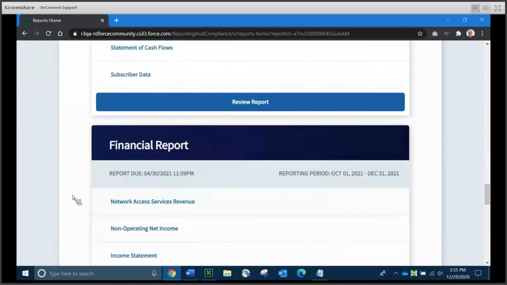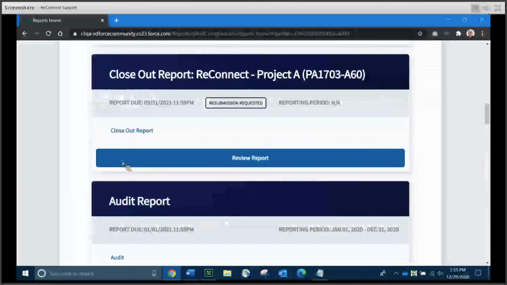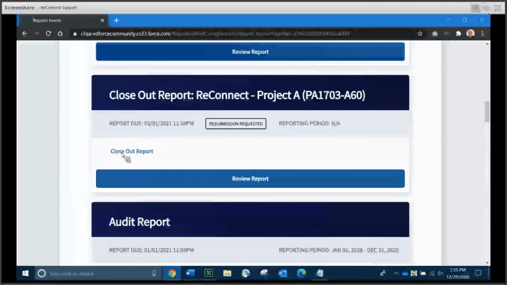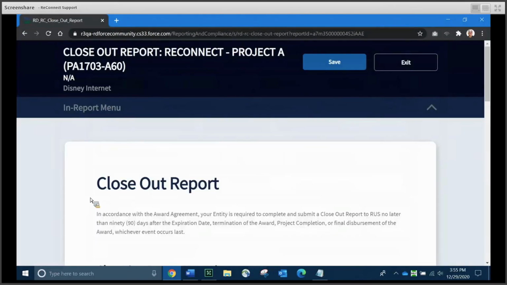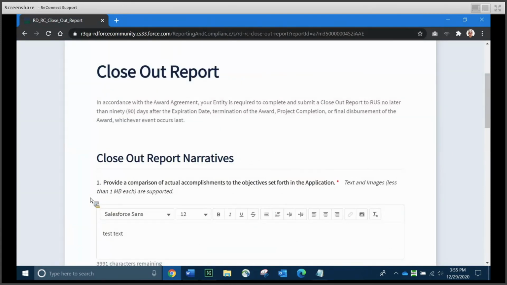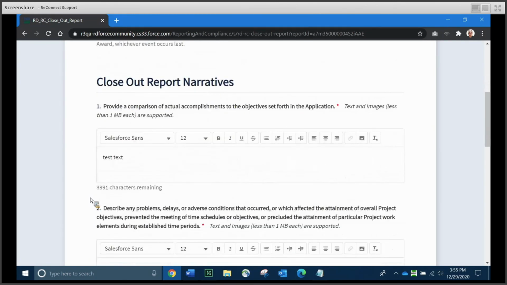And then we are going to pick up the last report, which is the closeout report. If you bear with me for a moment till I find my closeout report. Here we go. And again, you're going to file this report 90 days after your project is completely finished and all money has been dispersed and or the award has ended.